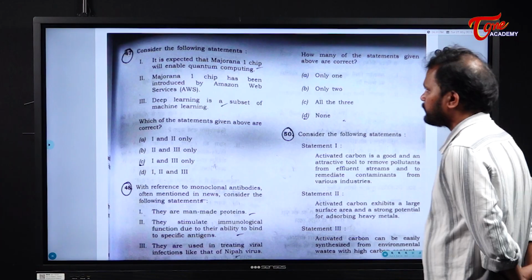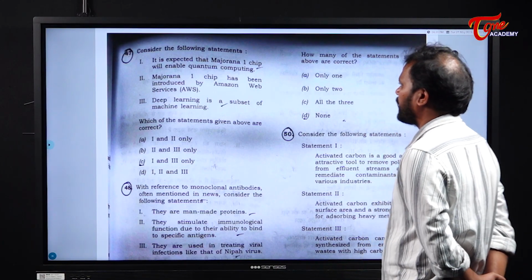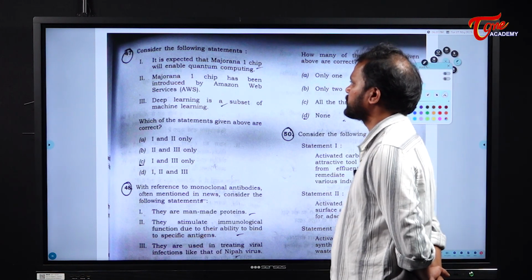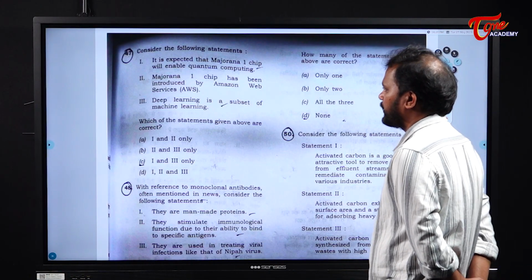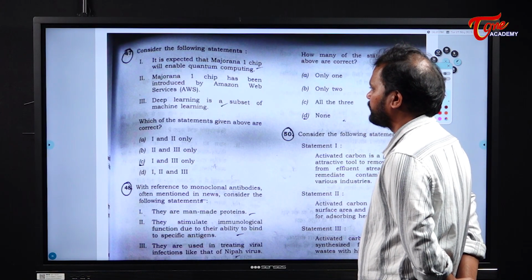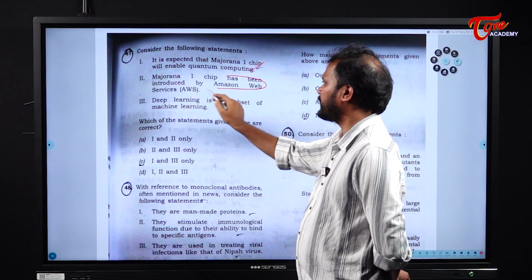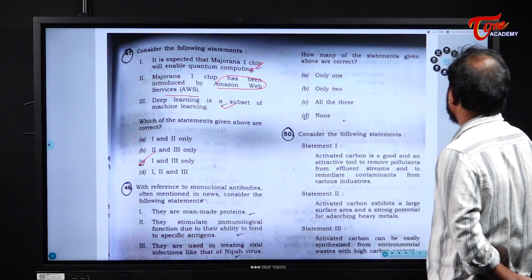Clear? Next. Consider the following statements. It is expected that Majorana 1 chip will enable quantum computing. Okay. Next. Majorana 1 chip has been introduced by Amazon Web Services. Next. Deep learning is a subset of machine learning. This is right and this is right, and this is not developed by Amazon Web Services. So the answer is only 1 and 3. Next.